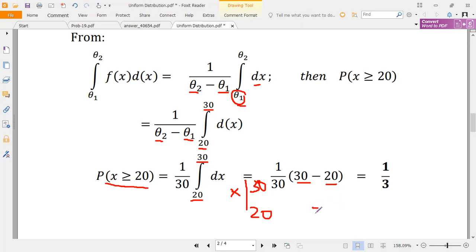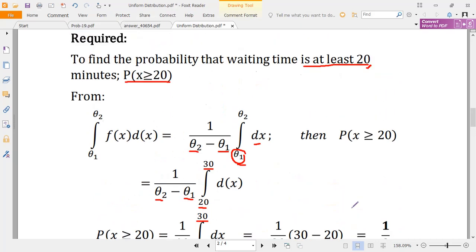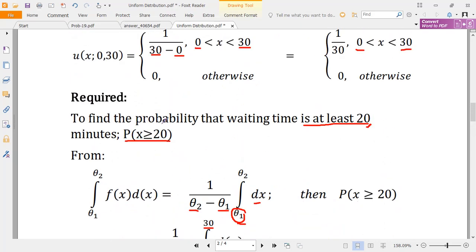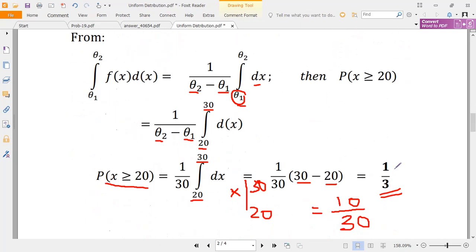So it's like taking 10, then you divide by 30. So 10 divided by 30 equal to 1 over 3, and this is the required probability. In other words, we can say the probability that waiting time is at least 20 minutes will be equal to 1 over 3.